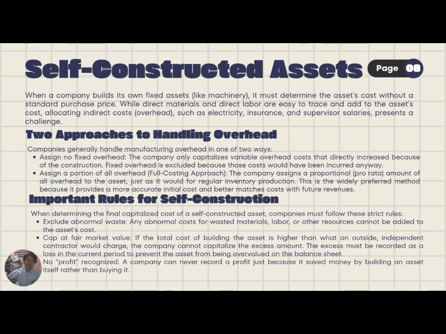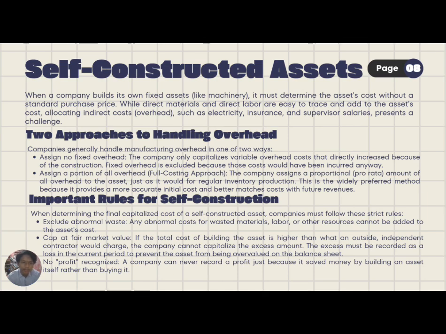There are two approaches to handling overhead. Companies generally handle manufacturing overhead in two ways. The first is assign no fixed overhead. The company only capitalizes variable overhead costs that directly increase because of the construction. Fixed overhead is excluded because those costs would have been incurred anyway.